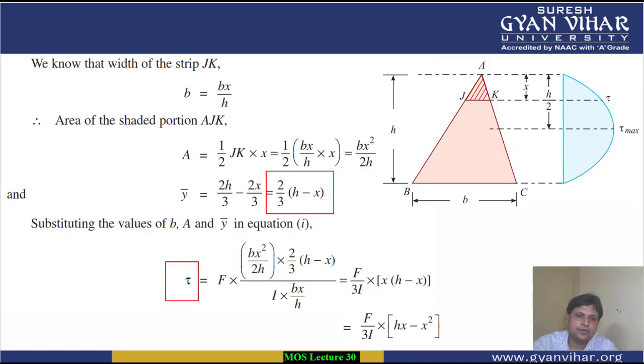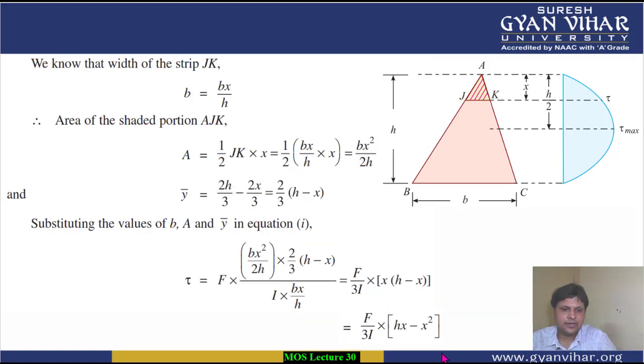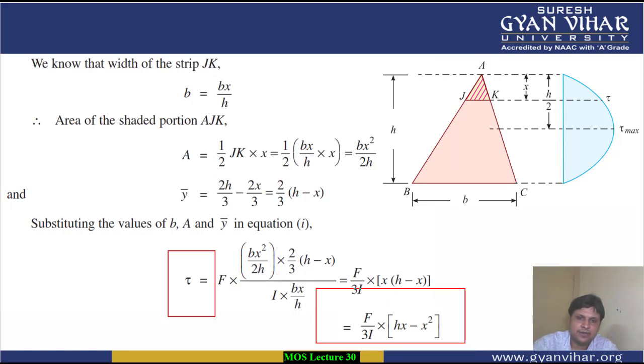Now putting these values in the expression for shear stress, in place of area put the value of area, bx square by 2h. In the expression, put the value of y bar, 2 by 3 (h minus x). And in place of width b, put the value of width of this particular small strip JK, bx by h. You will get an expression something like this: F upon 3I (hx minus x square). What is the expression for shear stress in the case of a triangle? F upon 3I (hx minus x square).